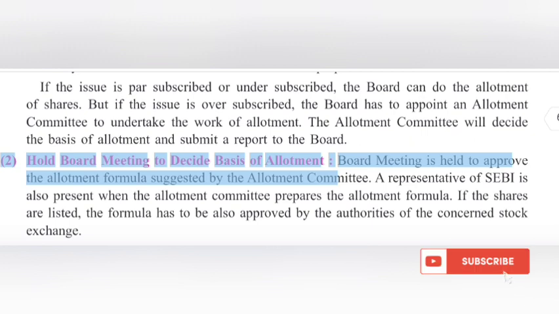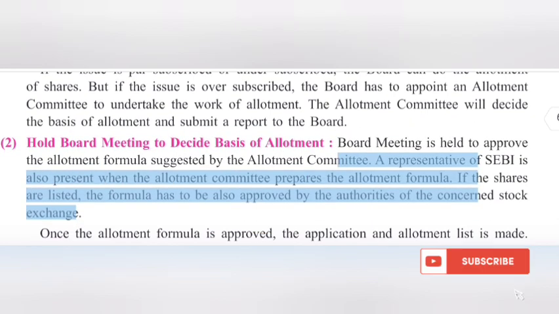Hold board meeting to decide basis of allotment. Board meeting is held to approve the allotment formula suggested by the allotment committee. A representative of SEBI is also present when the allotment committee prepares the allotment formula. If the shares are listed, the formula has to be also approved by the authorities of the concerned stock exchange.